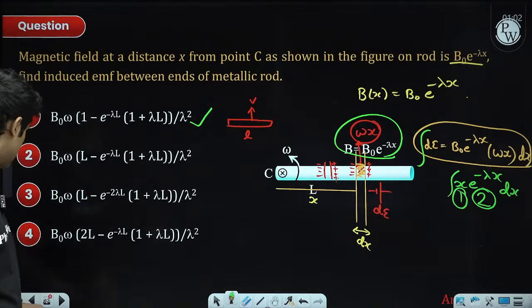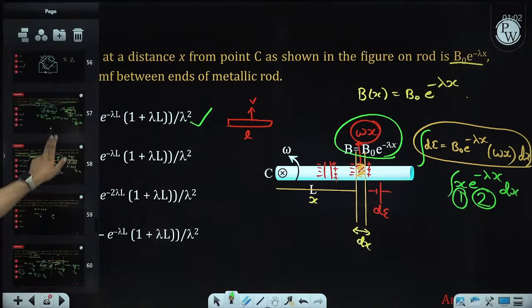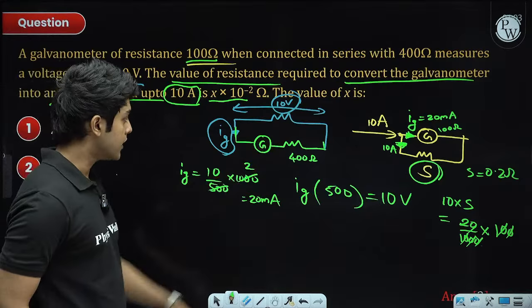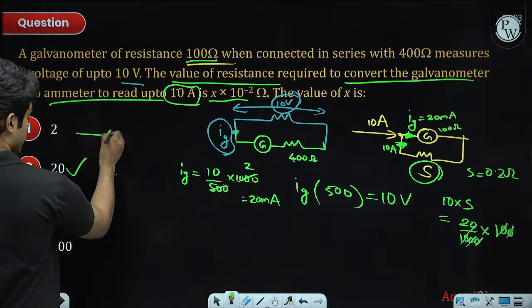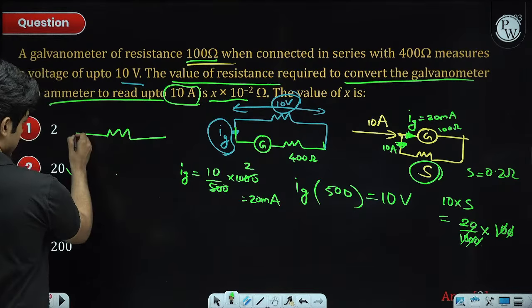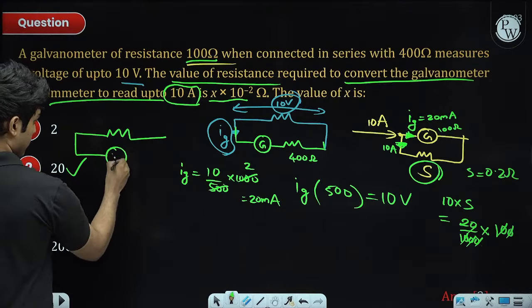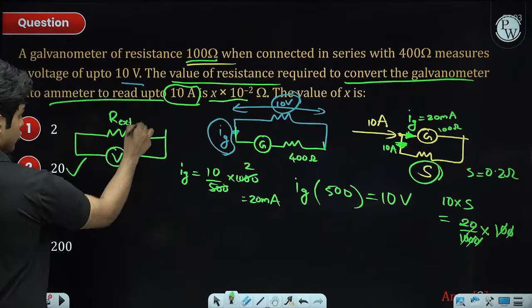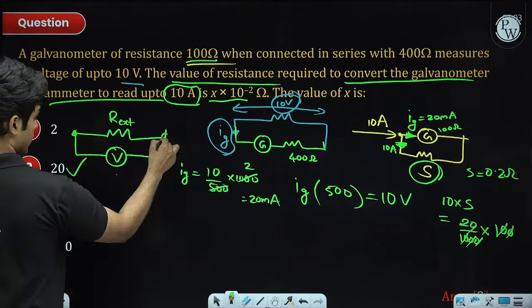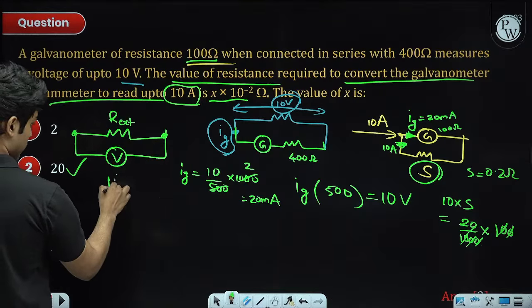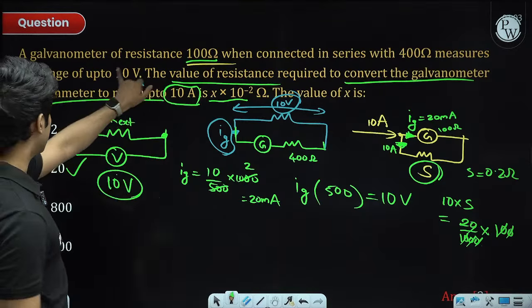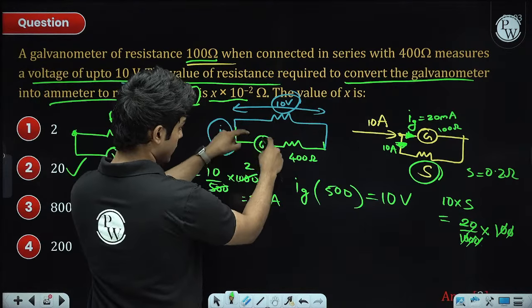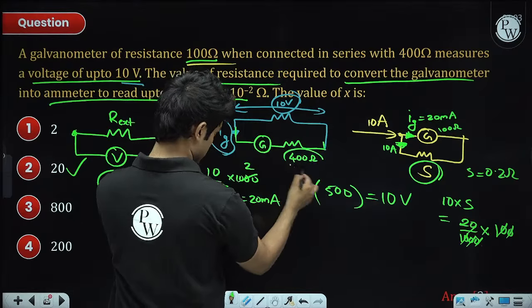Okay, so let's look at the galvanometer question once again. In the first case, we are considering it as a voltmeter, right? So for a voltmeter, when we have an external resistance, we connect the voltmeter in parallel to the external resistance. We want the maximum voltage that the voltmeter measures to be 10 volt. That is what they have given. Now the voltmeter is basically this galvanometer plus an additional 400 ohm resistor.